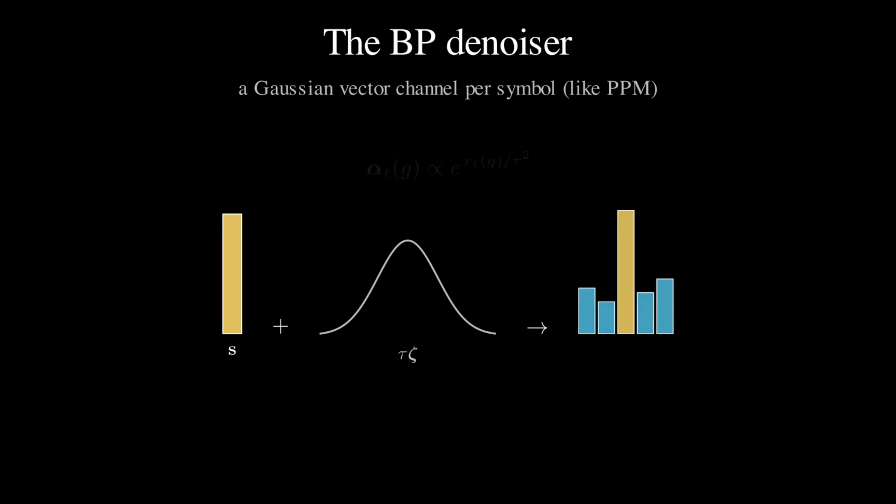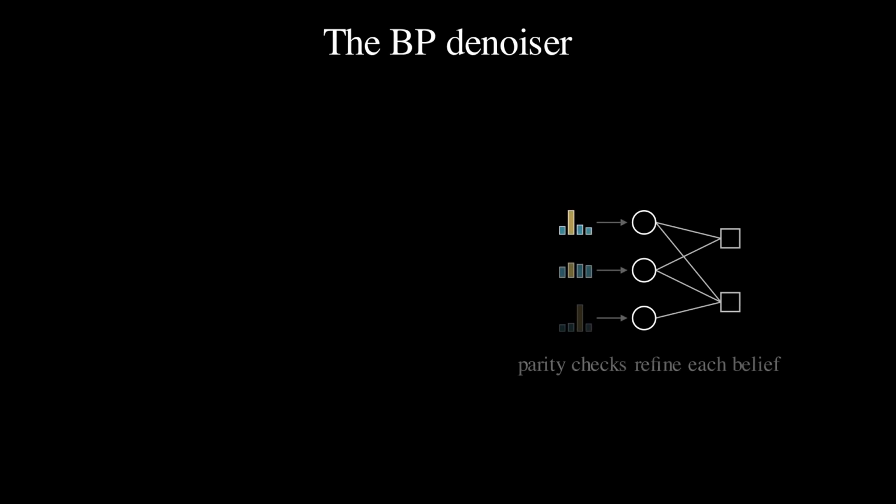So the posterior over a section's field value is a softmax of its effective observation, with a temperature set by the noise variance tau squared. These per-section posteriors are exactly the local observations that belief propagation needs. Placed on the factor graph of the outer LDPC code, they let the parity checks exchange messages and sharpen every belief using the code's redundancy.